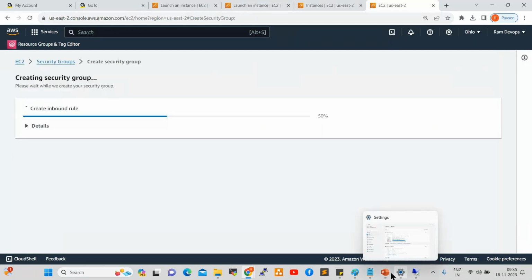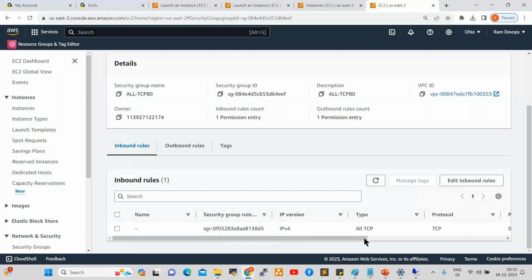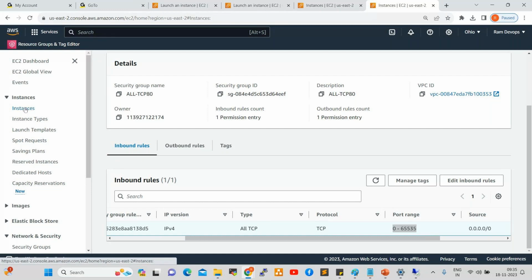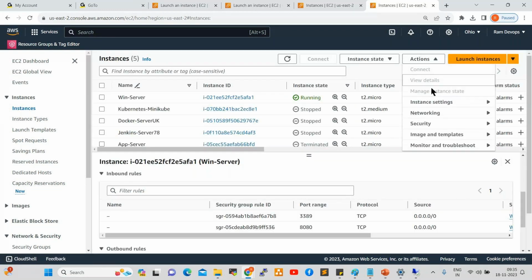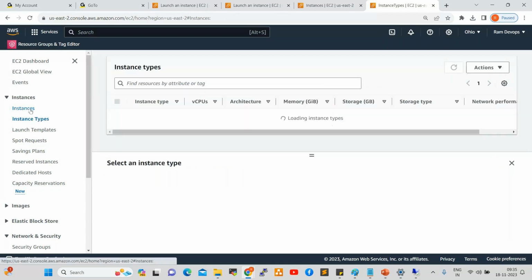So when I create this All TCP group, what will happen? All the ports will be open. All TCP means all ports 0 to 65535. This security group, if you want to attach to the server, what we can do? Go to instances, go to actions, click on security, select your server.